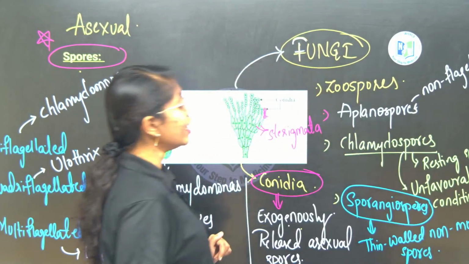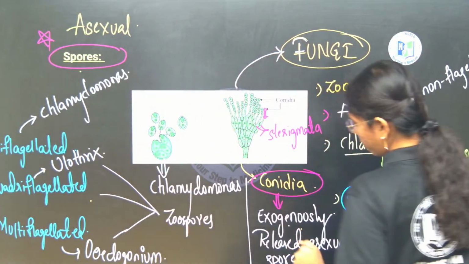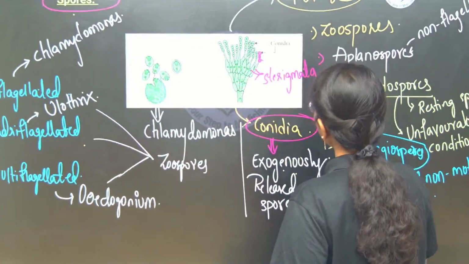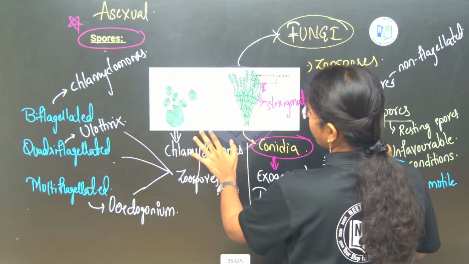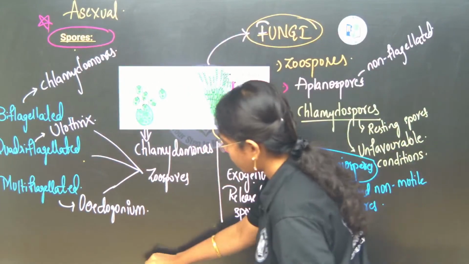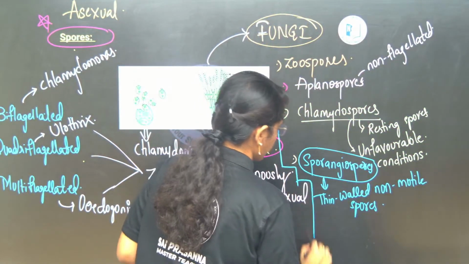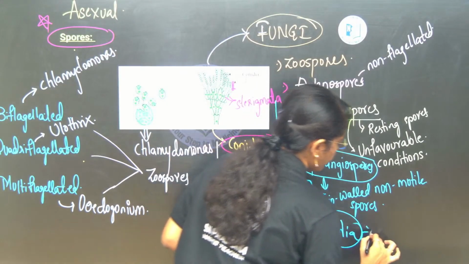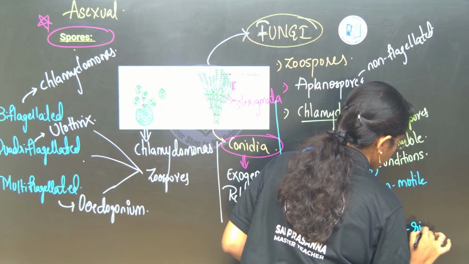And next will be oidia. Oidia are also spores which are produced in nutrient rich solutions. Okay, next type of spores are oidia, produced in sugar rich solutions.